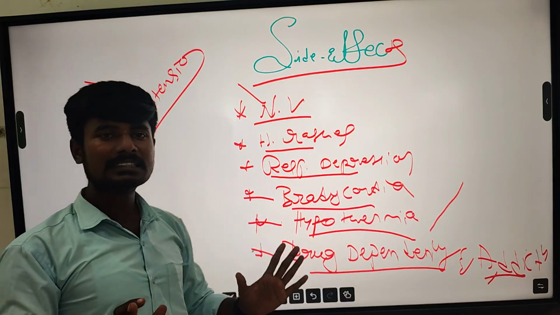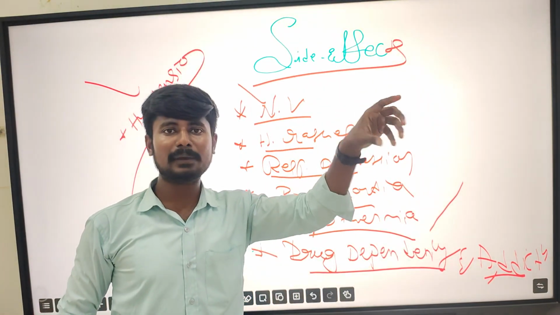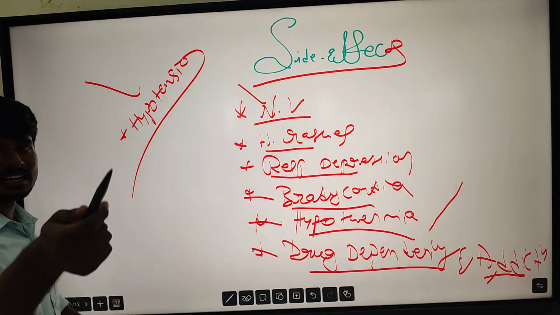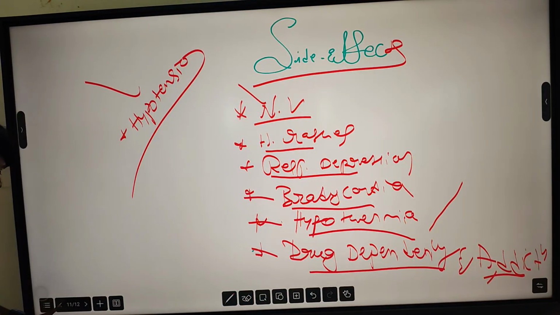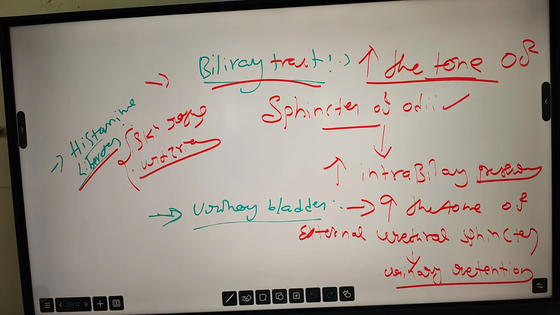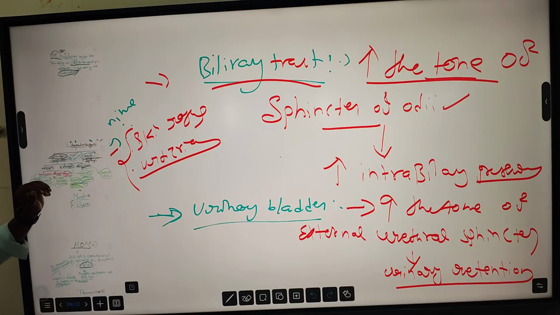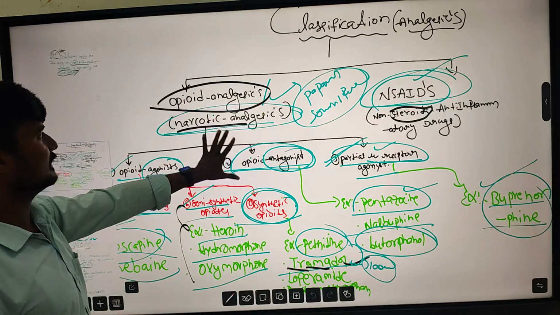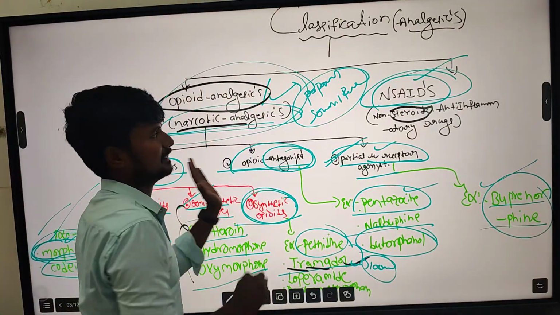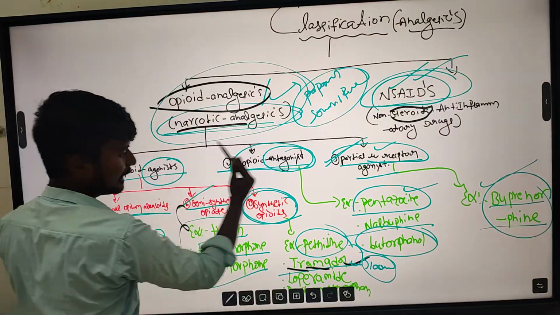So today we discuss analgesics. What do you mean by analgesics? Analgesics selectively reduce pain by acting on the CNS without altering the conscious level. After that we have to see the classification of analgesics. Opioid only we can discuss today, that is opioid analgesics. Tomorrow we will deal with NSAIDs. Okay, the opioid analgesics, entire classification.